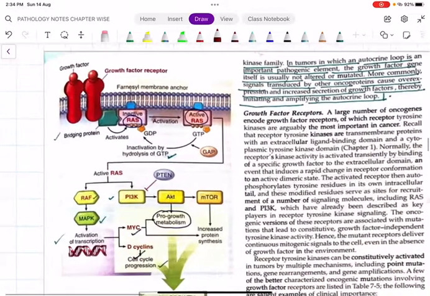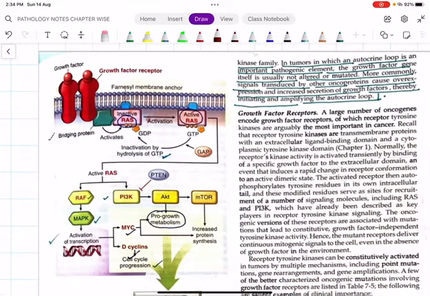So this is the pathway. You can see here the growth factor and the growth factor receptor. Whenever the growth factor binds to the growth factor receptor present on the cell membrane, it will convert inactive RAS into active RAS, and there will be subsequent hydrolysis of GTP to GDP, and this GDP will inactivate the RAS, so this process will stop.